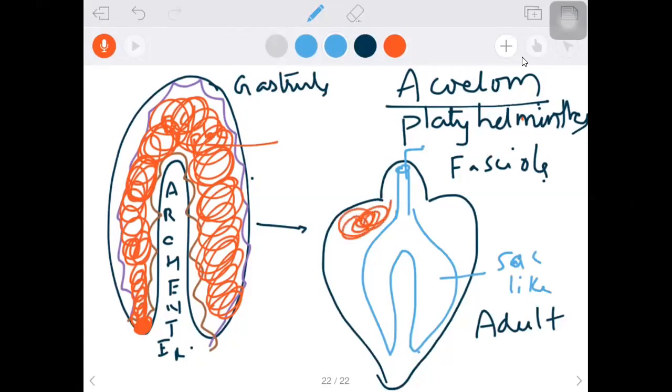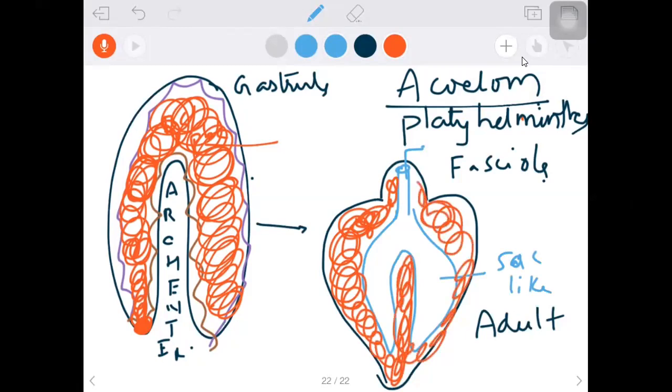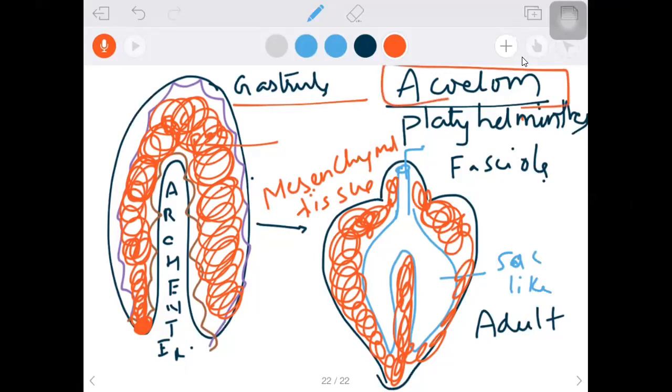So between the body wall and the alimentary canal, there is no cavity at all. It is completely filled by tissue, mesenchymal tissue. Why? We need to answer. Mesoderm divides rapidly and fills the total body cavity during the gastrula stage, during embryonic stages. So such a kind of coelom is called acoelom.